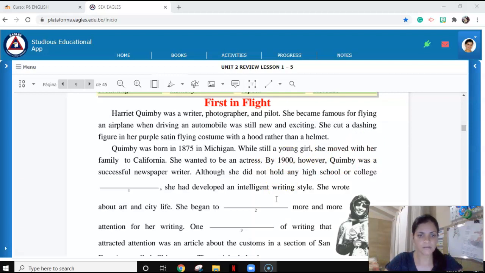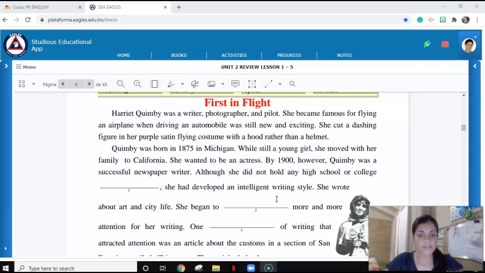Harriet Kimber was a writer, photographer, and pilot. She became famous for flying an airplane when driving an automobile was still new and exciting. She had a dashing figure in her purple satin flying costume with a hood rather than a helmet. Kimber was born in 1875 in Michigan. While still a young woman, she moved with her family to California. She wanted to be an artist. By 1900, however, Kimber was a successful newspaper writer.